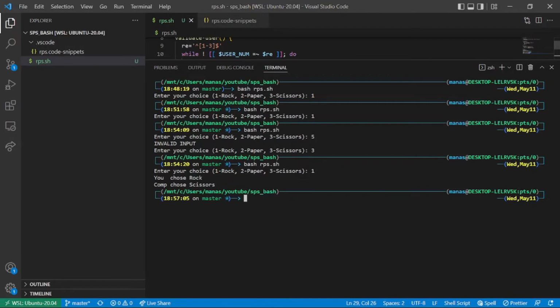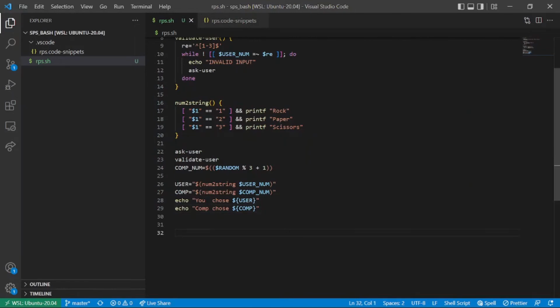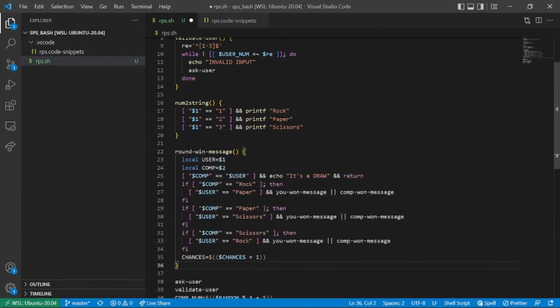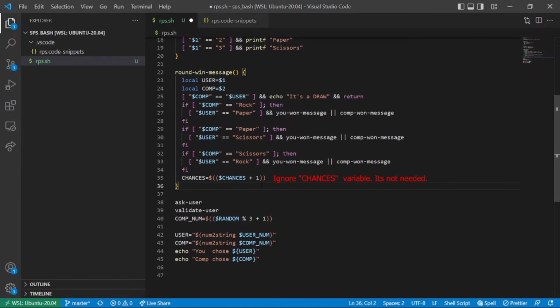I chose rock and computer chose scissors. So now, after converting the user nums into strings, we have to compare and find who won the match. For that, we'll create a function called round win message. It takes two arguments: the first argument is the user and the second argument is the comp.